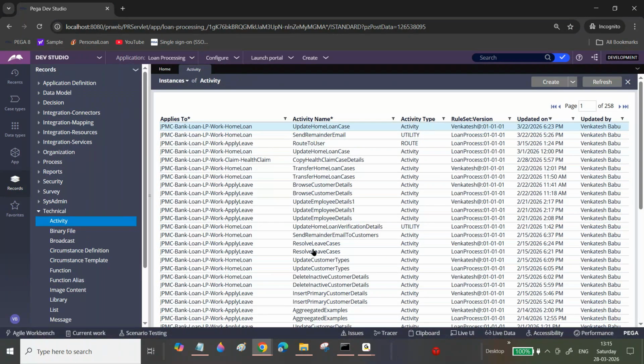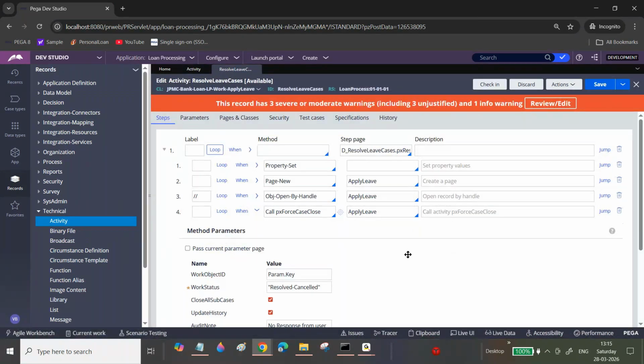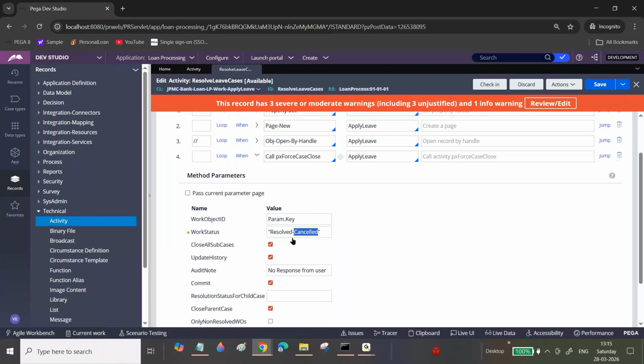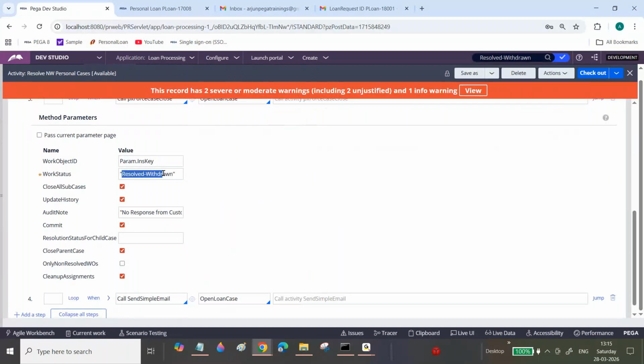Resolve leave cases. Now see, I didn't open this one. I think a proper resolved, cancelled. Because of this one only, no issues. No need to open this one. I will update the proper one. Then you can update.